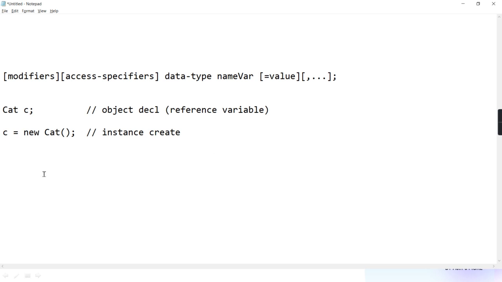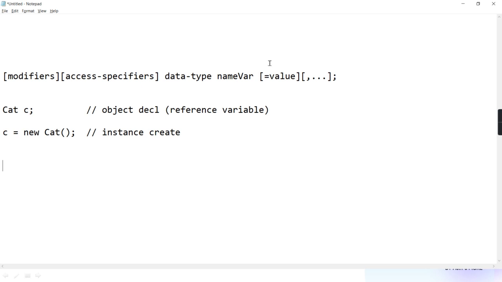And for all three, is the syntax of declaration the same or different? Is the syntax going to change? Let it be instance, let it be static, let it be local, all will have the same syntax. Understanding, guys?